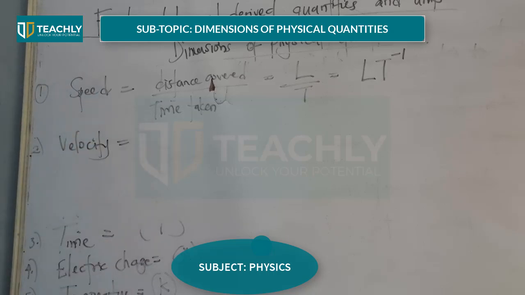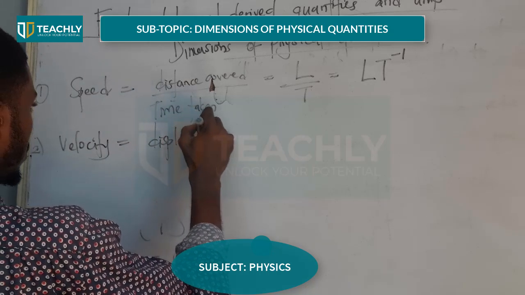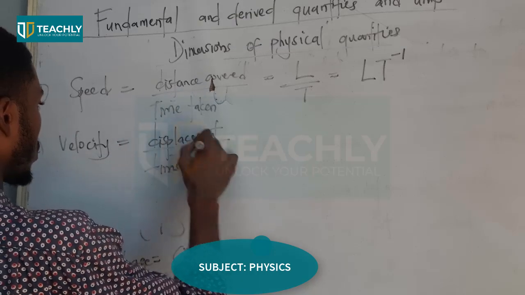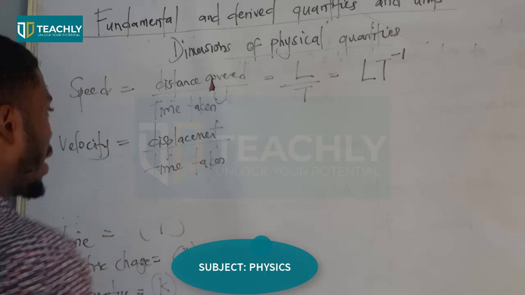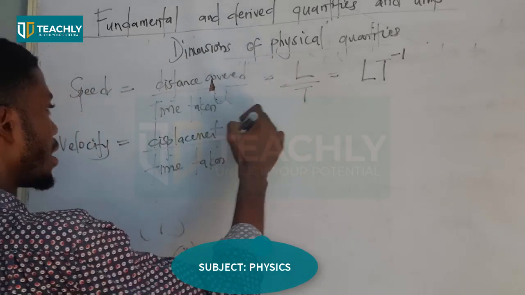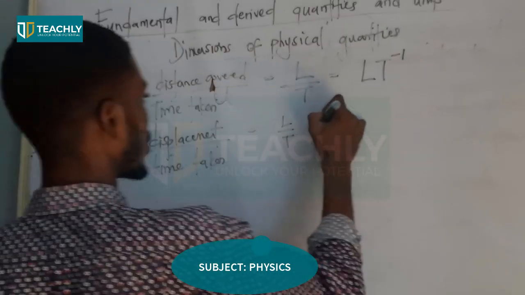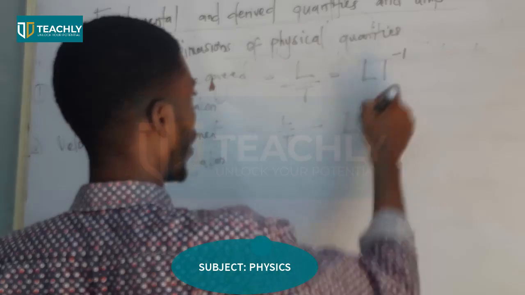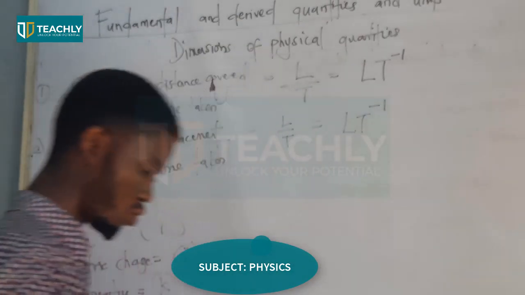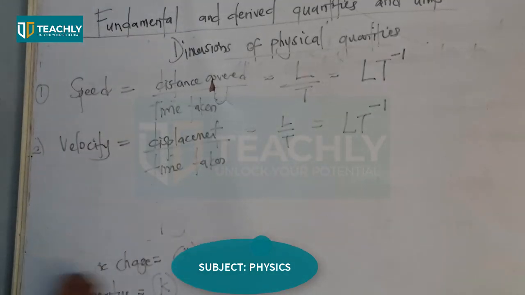So, we have this to be displacement over time taken also. This one is similar to that of speed. We have L over T. Other one, L T raised by minus 1. After that, acceleration, linear acceleration.